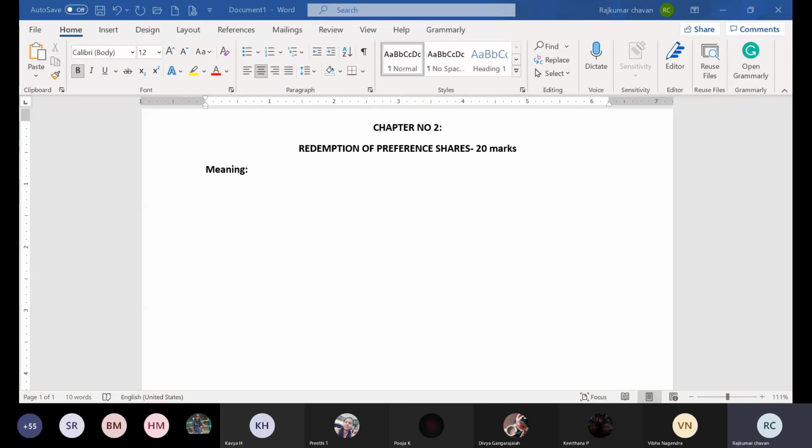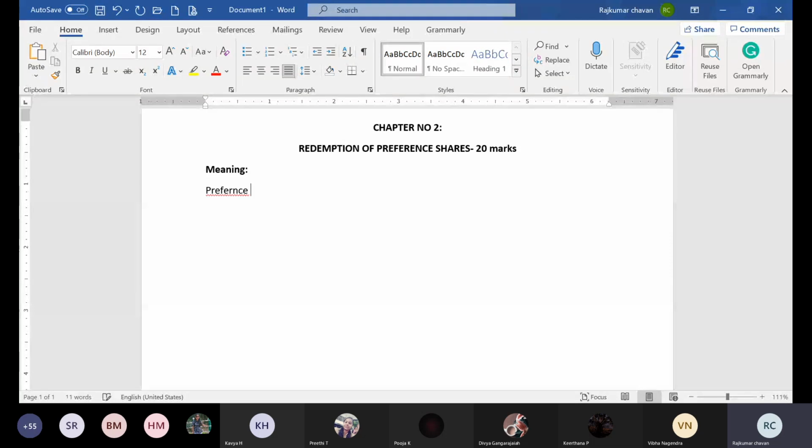Okay, so let us see the meaning first. What is the meaning of preference shares? First we'll discuss that, and then we'll go for the meaning of redemption. Okay, so let us start now.